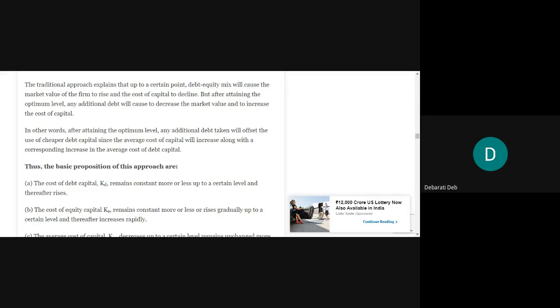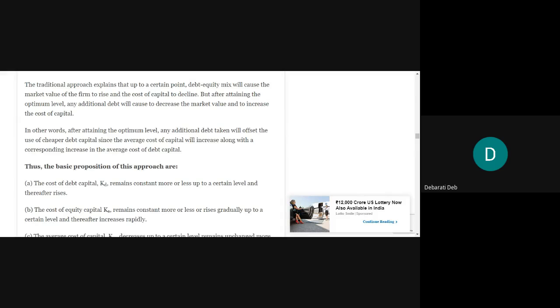It is a very valid theory. You see, in the previous theory, it was said that if you increase debt inclusion in your capital structure to the fullest, all the capital by debt, then your value will be maximum. It was said. But practically it is not so. It can't happen like that, because if you go on increasing more and more debt in the capital structure, the investors are going to doubt your viability. They're going to say this company is in high risk because they have a lot of debt. So they have a compulsion to pay the interest. What will they pay to us as dividend? So that thinking will come amongst the investors.